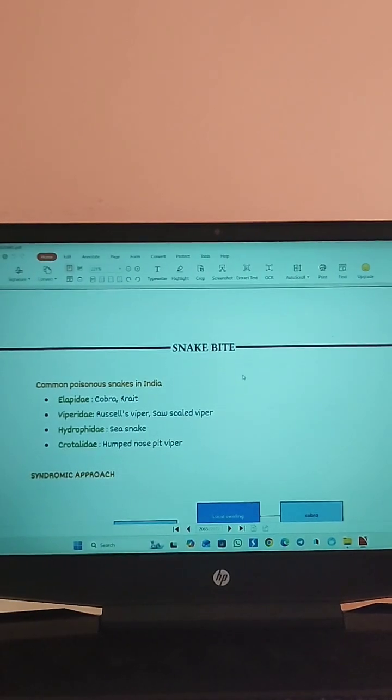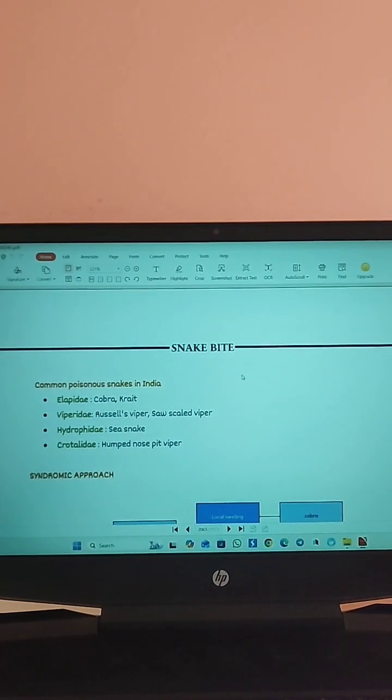So this is a short topic, that is snake bite. Here, first, which are the common poisonous snakes in India? Okay, you know that it's cobra, krait, Russell's viper, saw-scaled viper. Then sea snakes are there. Mainly studied these. These are the mainly poisonous snakes which are found in India.